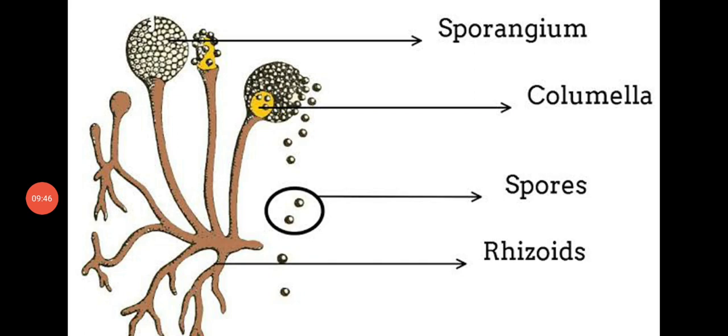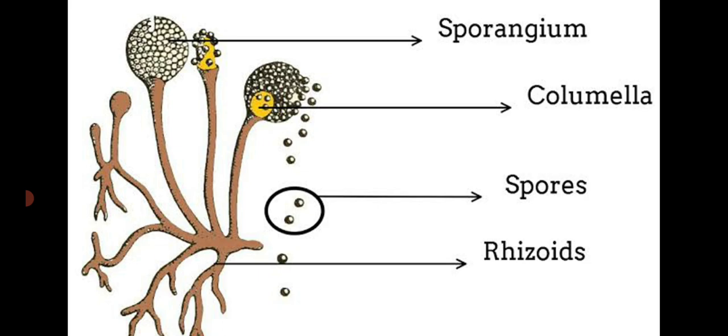Dear students, this is the colored picture which is showing the Rhizopus fungi. These are the rhizoids. They produce a stalk-like structure known as sporangiopore. At the tip they have the sporangium, which undergoes many mitotic divisions and forms a number of spores with the nucleus and the cytoplasm.